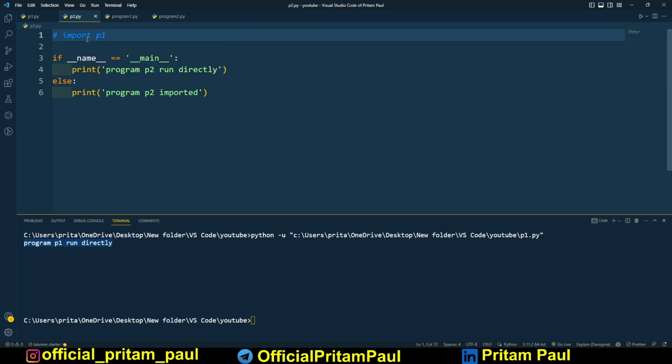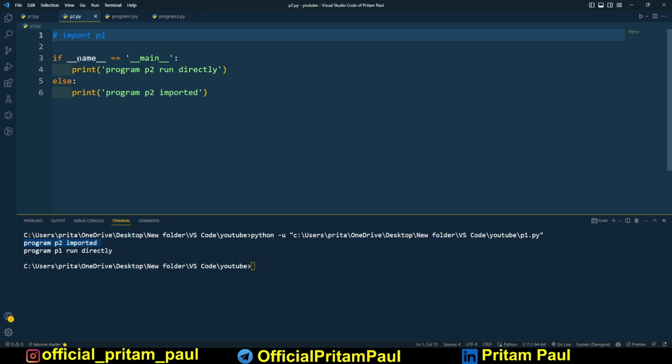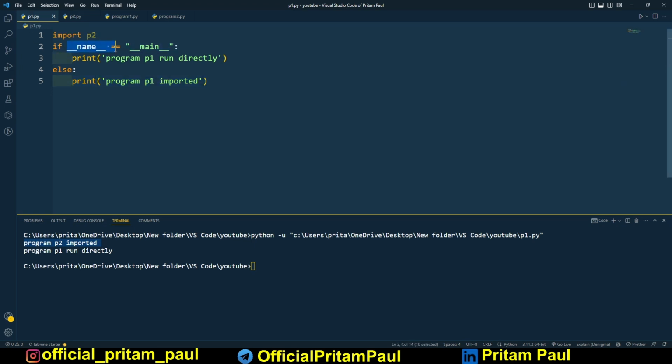Let's comment it out now, and then let's run it. You can see "program p2 imported". So p2 is called, and __name__ is not __main__ now, because this file is getting imported. So obviously it is not going to take main. Then it comes to the else part and "program p2 imported", and then here as we are calling p1.py, __name__ will be taking __main__ and it will match, and then "program p1 run directly". This is the function, the property, of __name__ == "__main__".